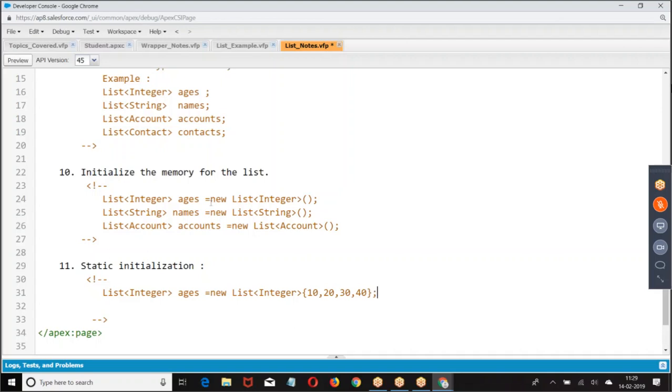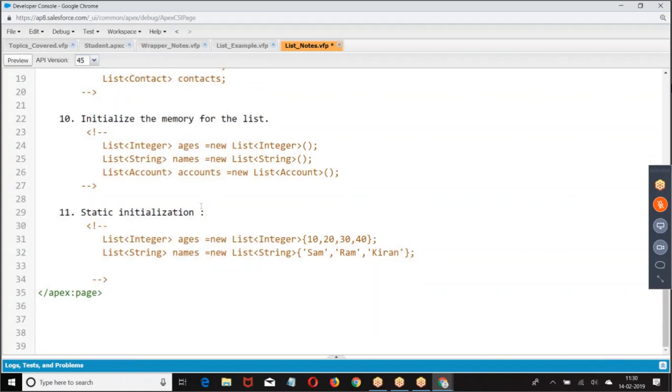This we call static initialization. At the time of creating the list itself, we are assigning the values. If you know that these values are going to be there, this is called static initialization.